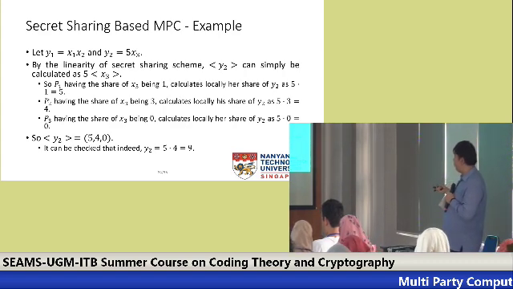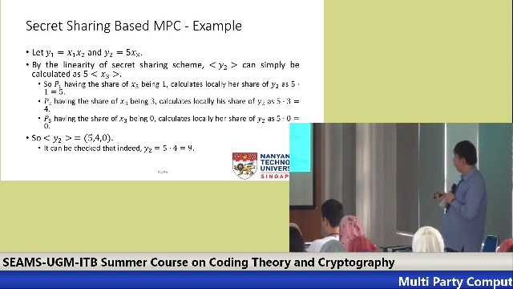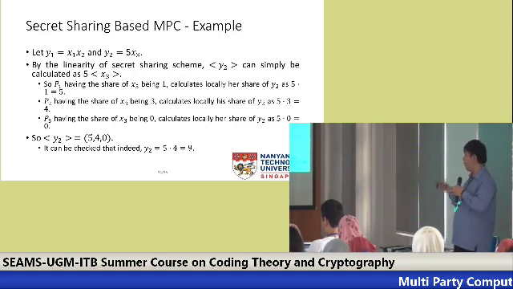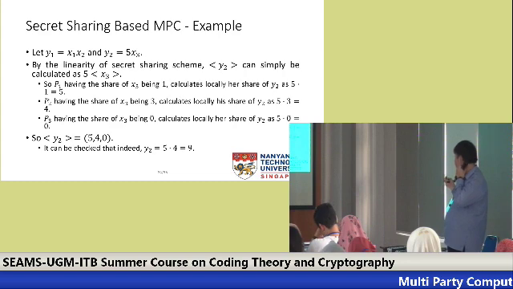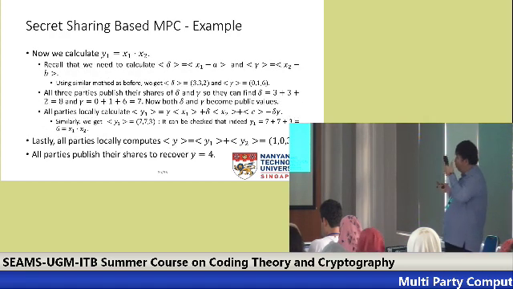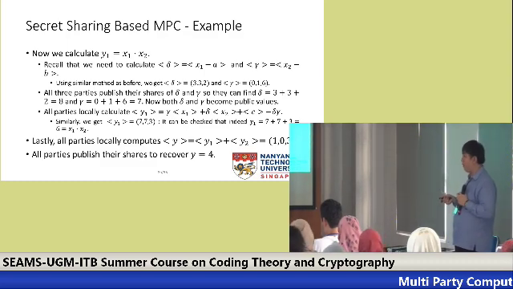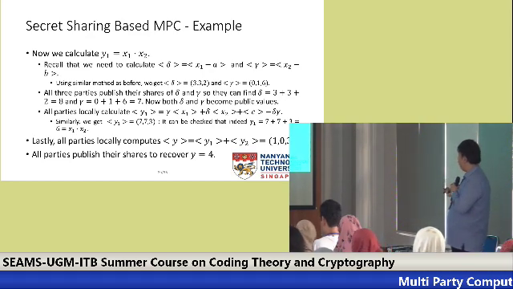So P1 will receive 5 for the share of y2, P2 will receive 4, and P3 will receive 0. So y2 is shared as 5, 4, and 0. Again, if you want, you can check that 5 times 4 is indeed 9. Now for y1, it's a bit different because we need to use this Beaver triple. Since we have proved the correctness of the calculation before, I will go quickly here. You have delta and gamma shares 3, 3, 2 and 0, 1, 6, and then publish to get delta and gamma, which are 8 and 7.